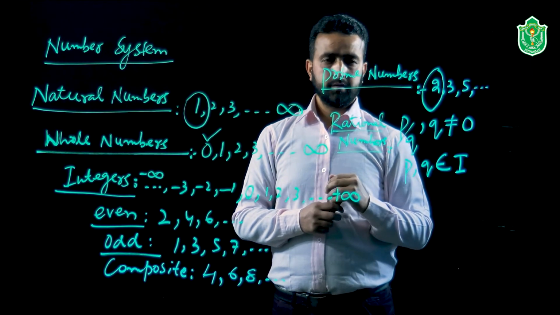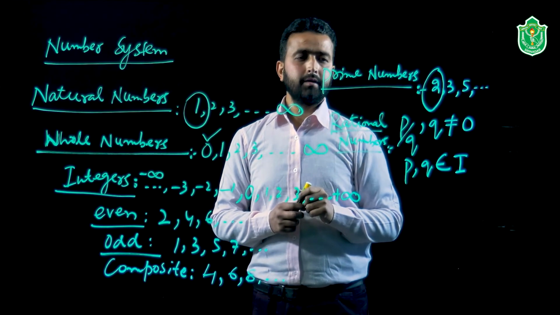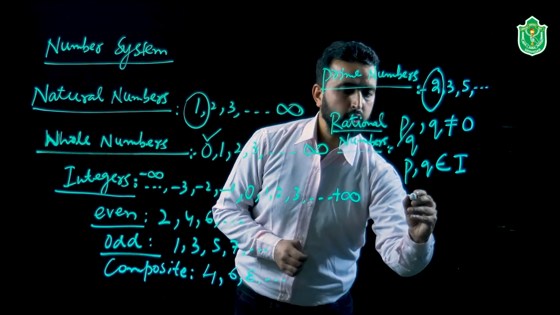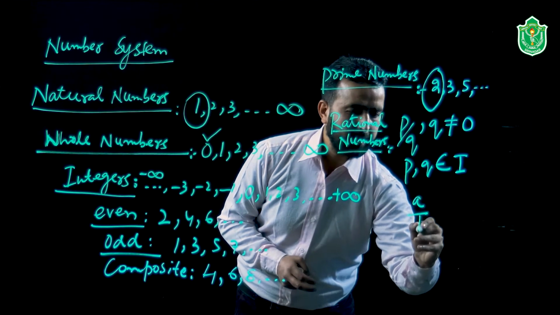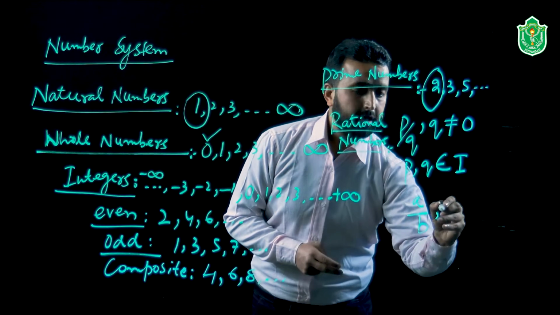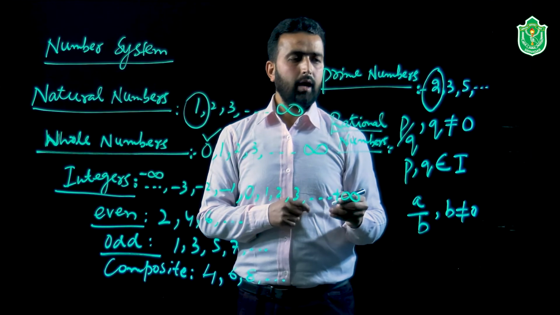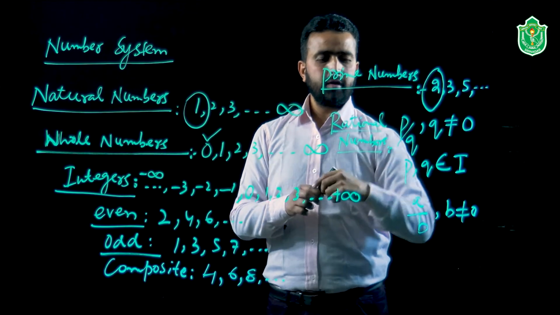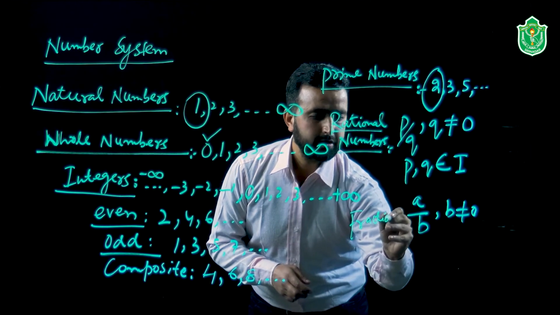I would like to ask you one question: the fractional numbers that we discuss are also in the form p by q. Sometimes we write a by b, where the condition is b cannot be equal to 0, as you are aware. If we try to differentiate between the rationals and the fractions, these are the fractions.